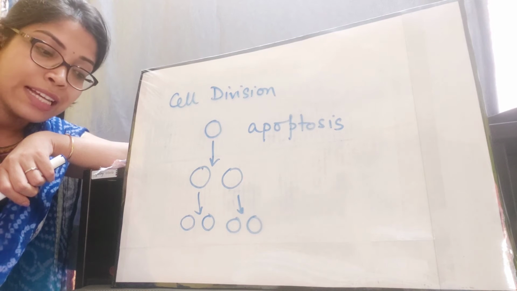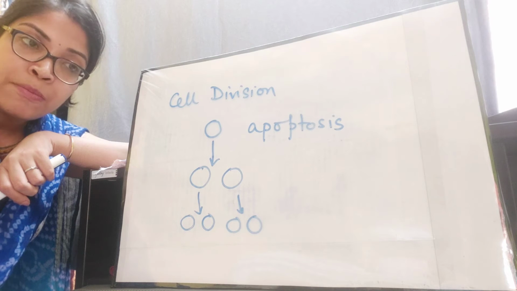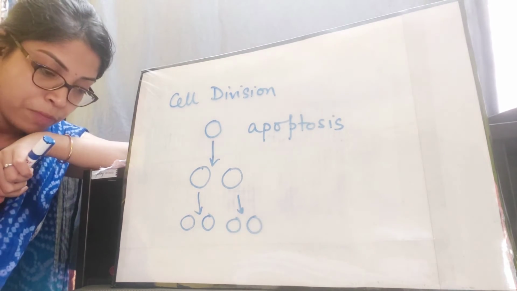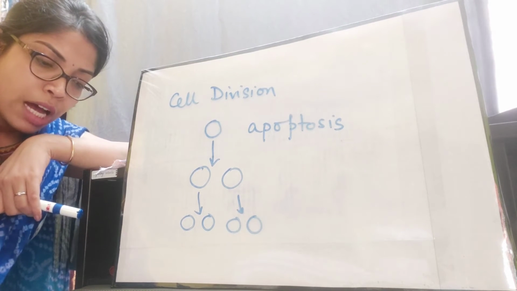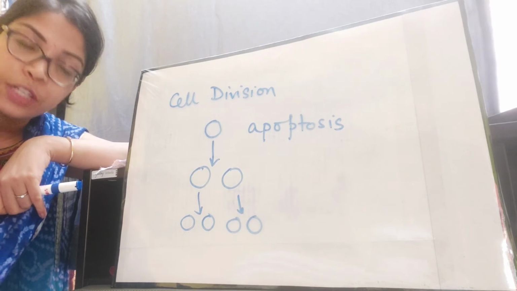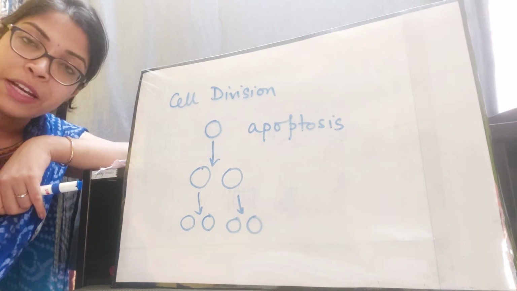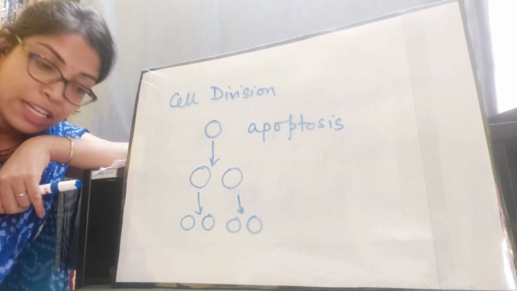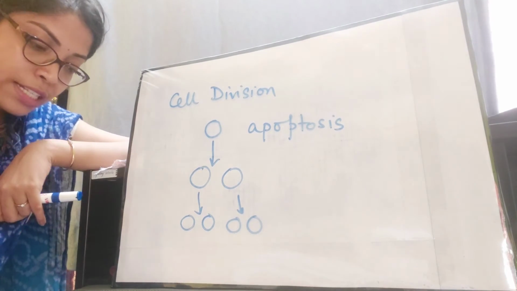So whatever I said as a cause of cell division, that main importance is growth and development, and that the number of cells will be increased. It is also required for growth and maturation. For asexual and sexual reproduction, mitosis and meiosis are required respectively. For repairing of the wound and for vegetative reproduction, mitosis is required. For tissue culture and micropropagation, mitosis is essential. Meiotic cell division is required for gamete formation and sexual reproduction.